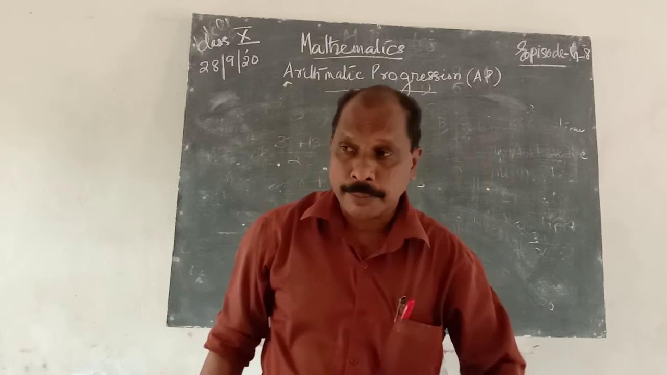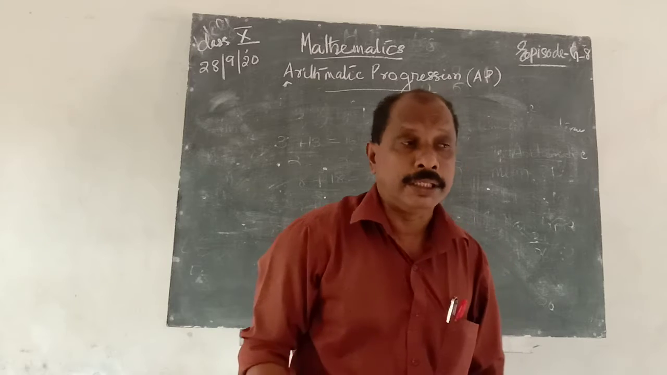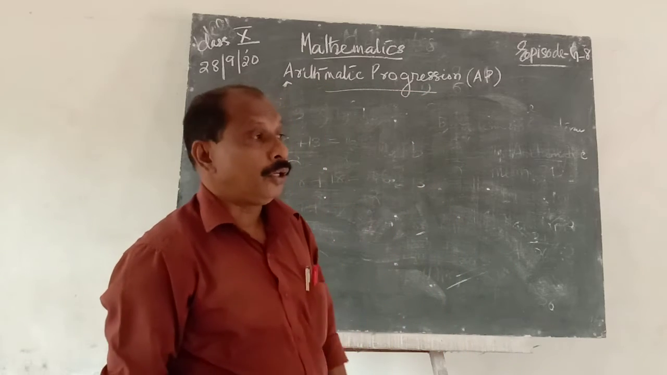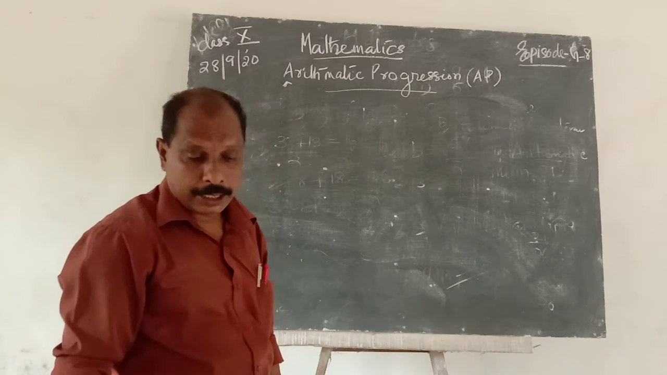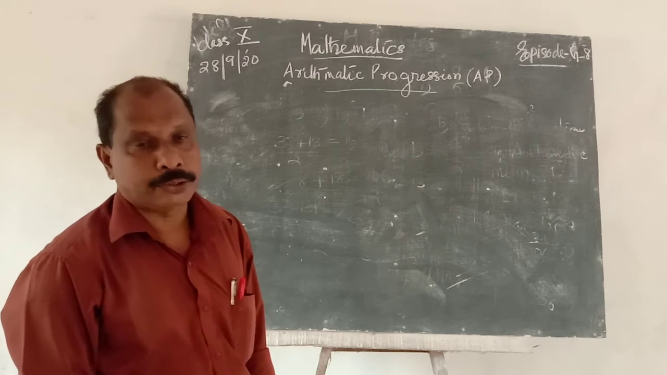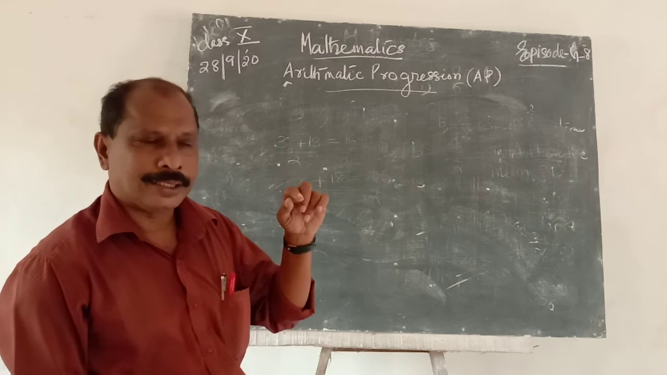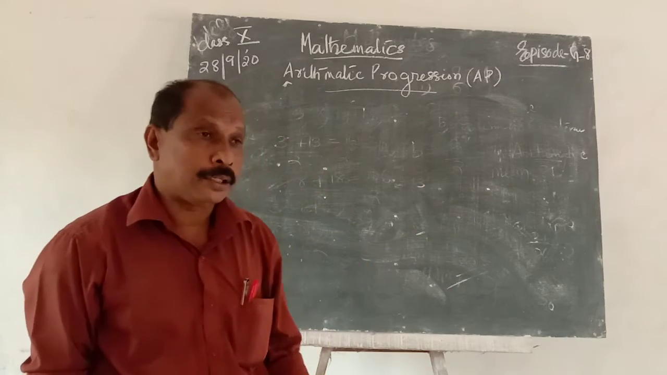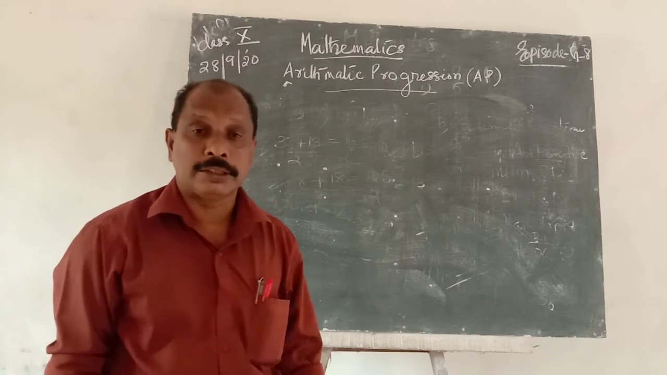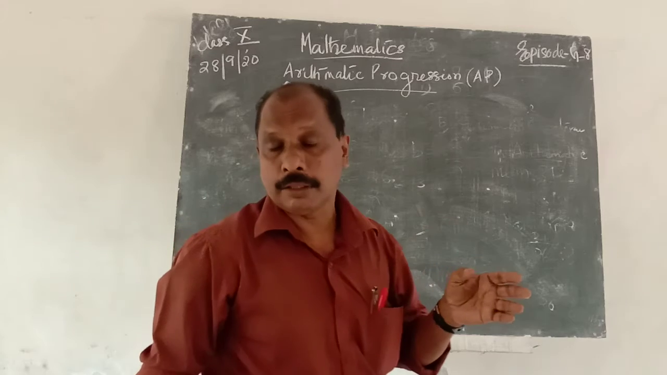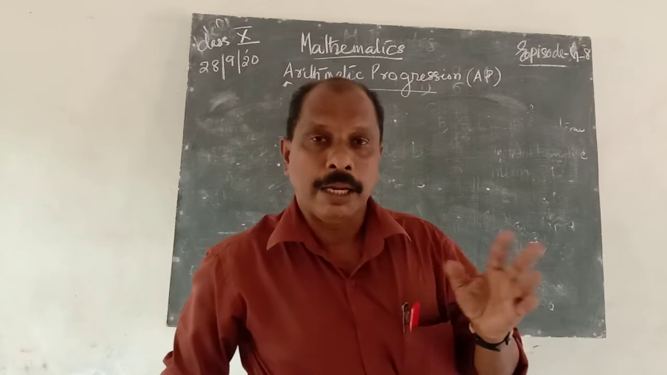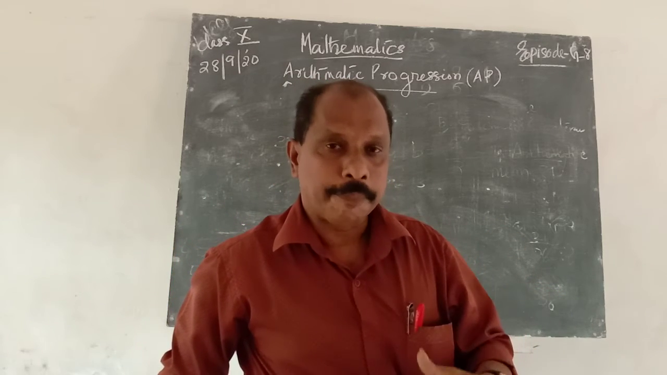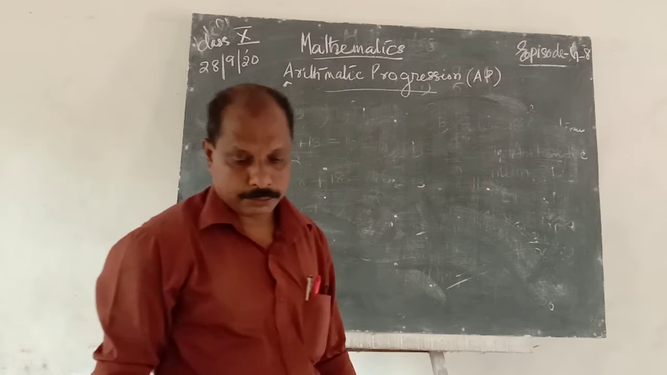The number of terms of an arithmetic progression, n, is equal to last term minus first term, divided by the common difference, plus 1. That is obtained from the nth term of a progression. We know that formula from the textbook: n is equal to (an minus a) by d plus 1. That is the number of terms.